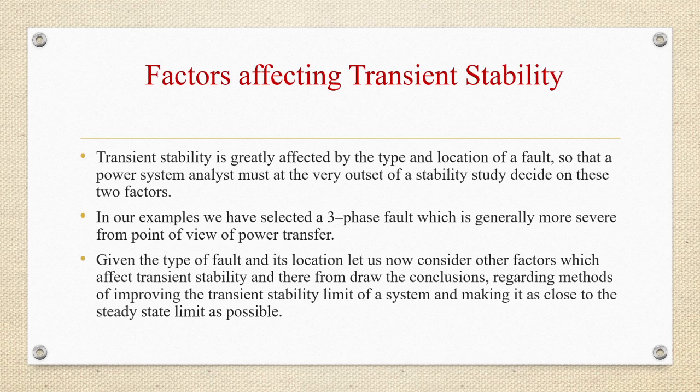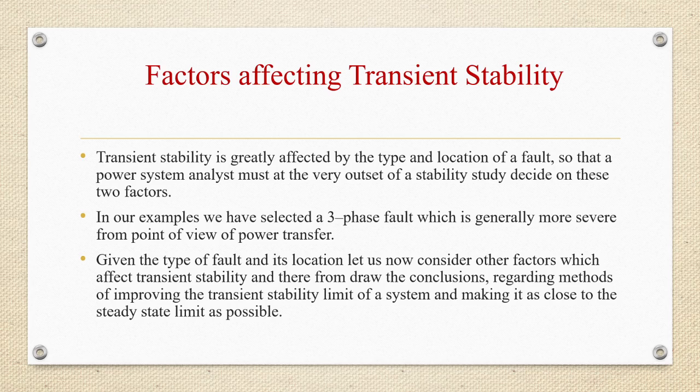So a power system analyst will be looking into these two types, that is the type and location of a fault. We have selected in our examples a three-phase fault, which is generally more severe from the point of view of power transfer. Given the type of fault and its location, let us now consider other factors which will affect the transient stability.